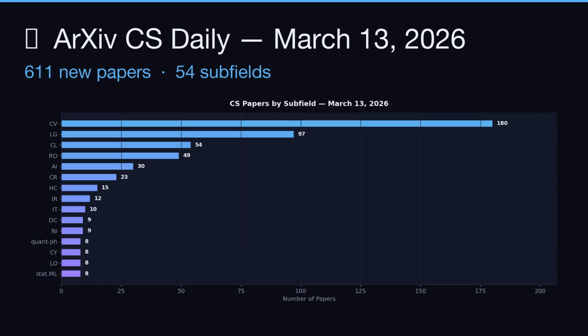Welcome to today's ArXiv CS Digest for March 13, 2026. We received 611 new computer science papers today across 54 subfields. Let's dive into the top picks.